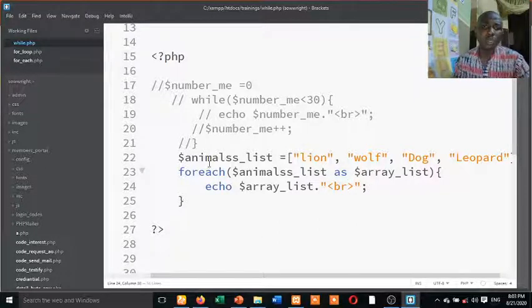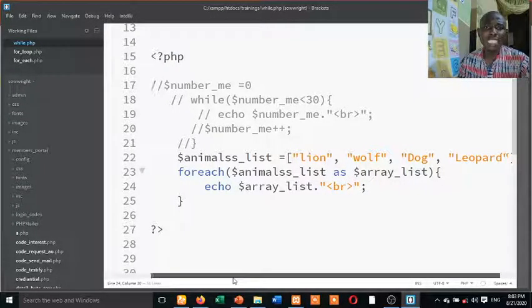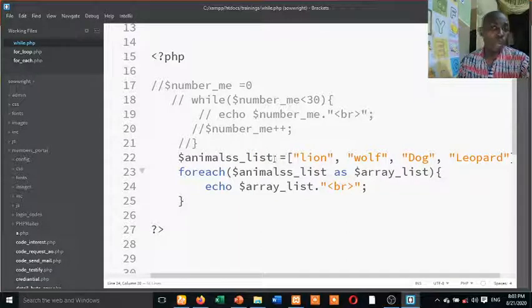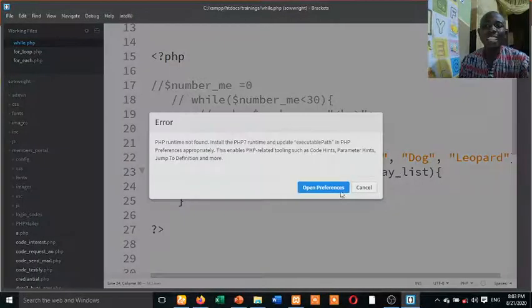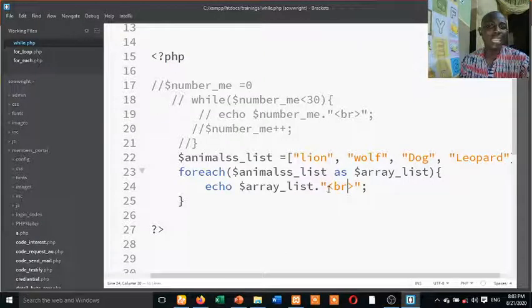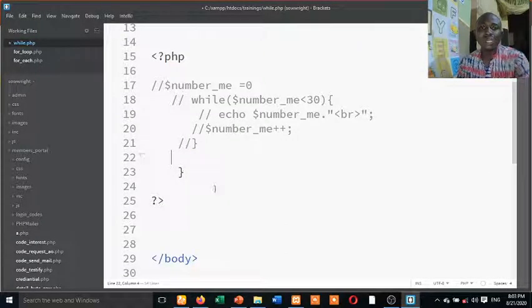Look at something here. I wrote something here. I said I declared a variable. This is not while loop. I'm just trying to repeat what animals list. So I put lion. I now declare for each animal list as array list. So print array list. So it's going to print all these animal lists one after the other. But I don't think I need all these ones. So this is what I need.